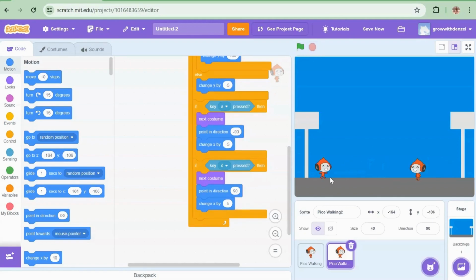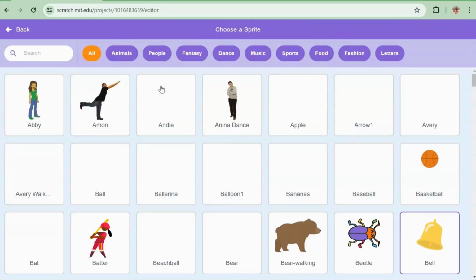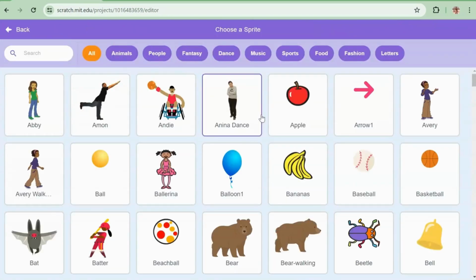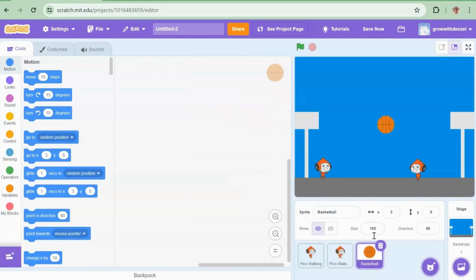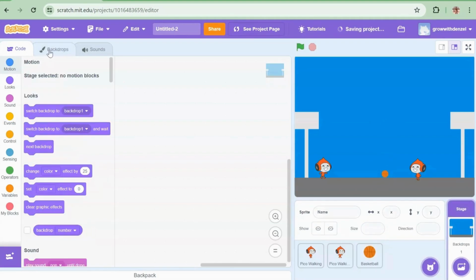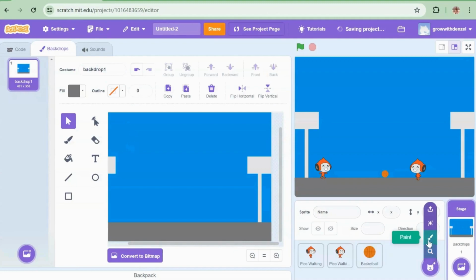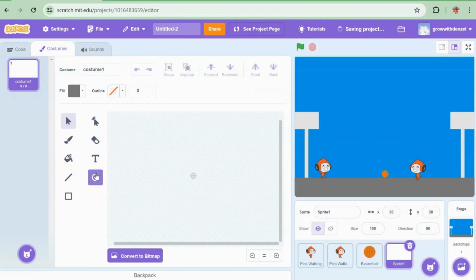now let's get coding. You choose a sprite, you go to basketball, set size to 40. Okay, the basketball is at the right size. Now we need to make the hoop. You paint a new one.